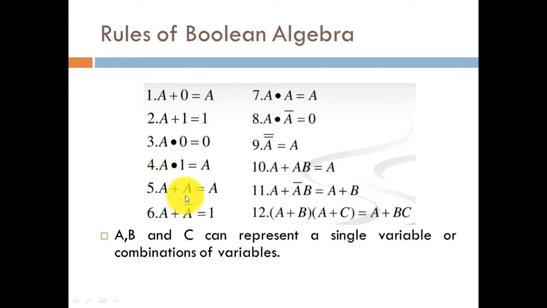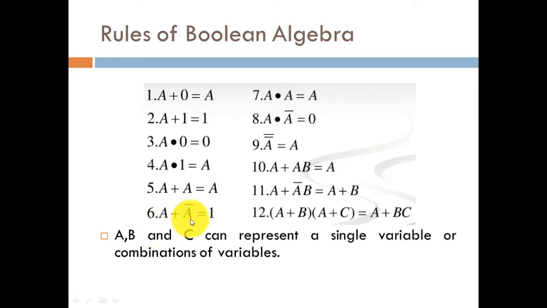The fifth property states that whenever you add a literal with the same literal, the net outcome turns out to be a. It does not turn out to be 2a. Whenever a is added with a, the outcome will be a. Similarly, when we add b bar with b bar, the outcome will not be 2b bar, it will be b bar only. Please keep in mind, it is one of the most important properties of Boolean algebra.